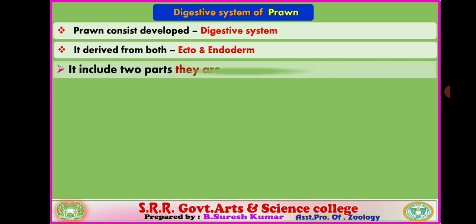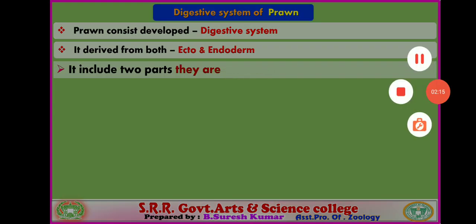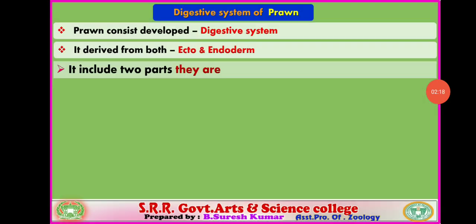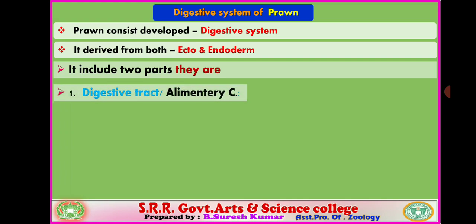It arises from both ectoderm and endoderm germinal layers. Some parts of the alimentary canal arise from ectoderm and some parts arise from endoderm. The digestive system of prawn includes two parts: the alimentary canal, otherwise called the digestive tract, and the second part, the digestive glands. So two parts are associated with the digestive system of prawn: digestive tract and digestive gland.